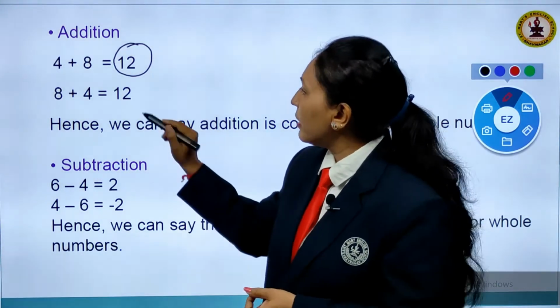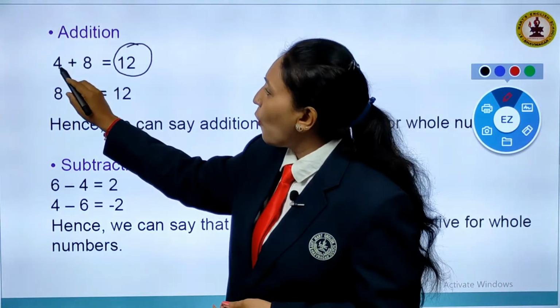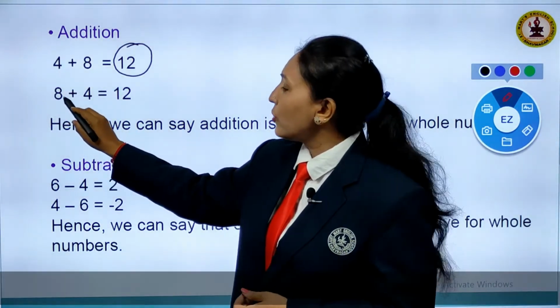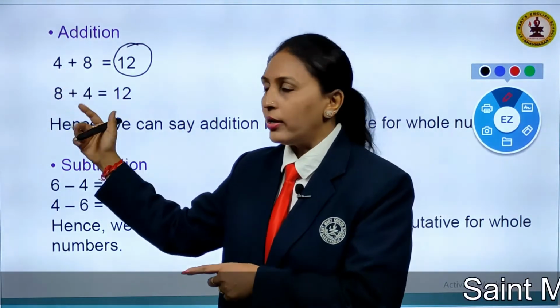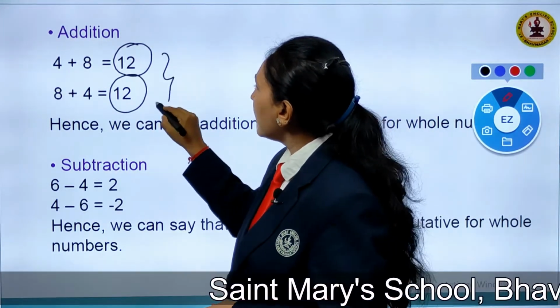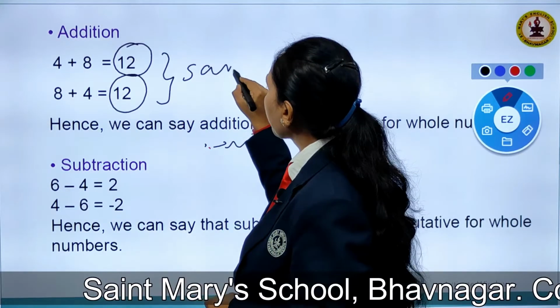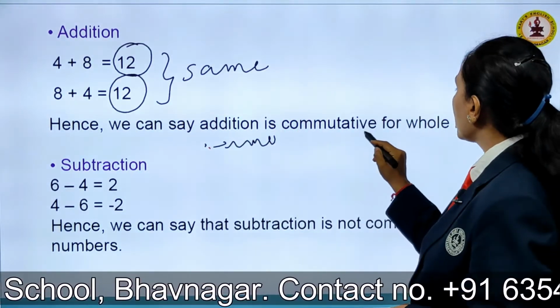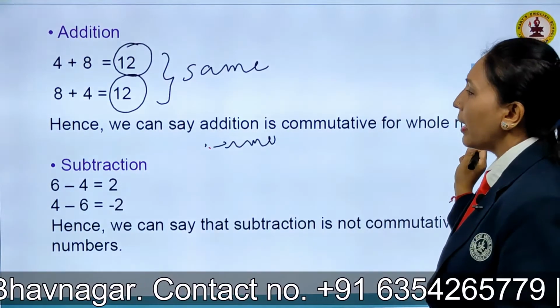Order of the numbers will be changed here. You can see 4 and 8 were there, the first order. In the second order, children, I took 8 and 4. I have changed the order. Now 8 plus 4 will also give me 12. Both the results are the same here. You can see, that means we can say that addition is commutative for whole numbers.